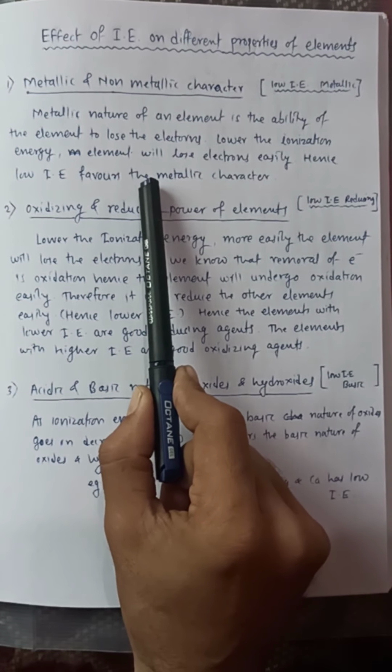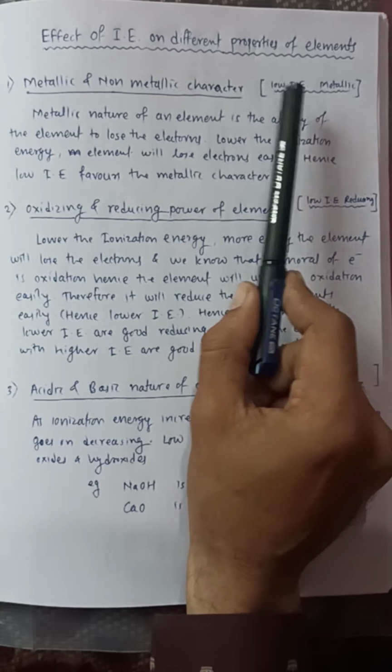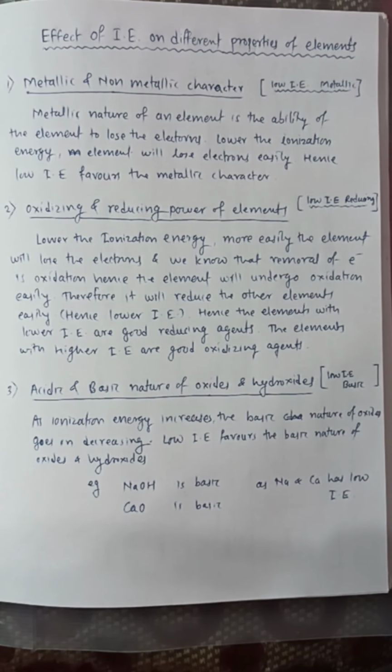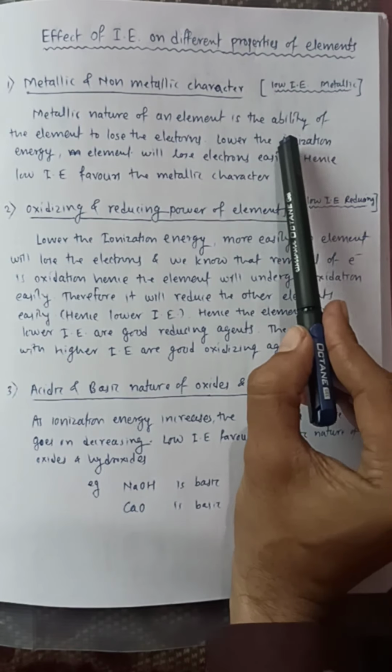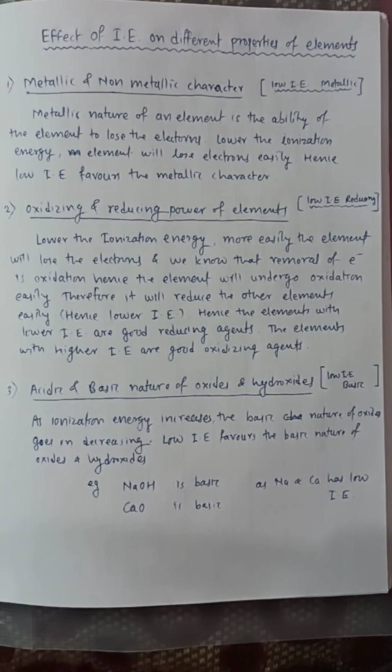Now we have to explain why the elements having low IP are metallic in nature. We know that metals have the tendency to lose electrons easily. And if the ionization energy is low, then that metal will lose the electron easily. This is the reason why the elements having lower ionization energy are metallic in nature. And the elements with higher ionization energy will be non-metallic in nature.